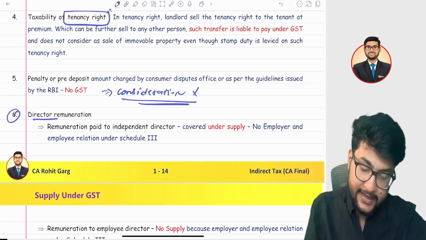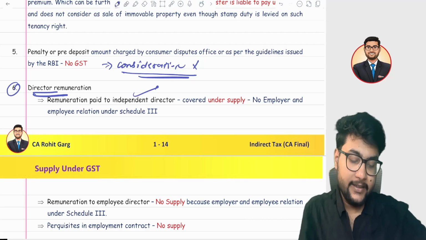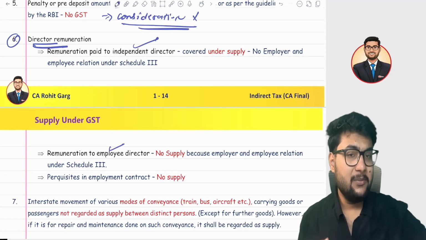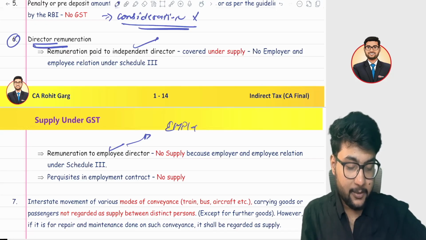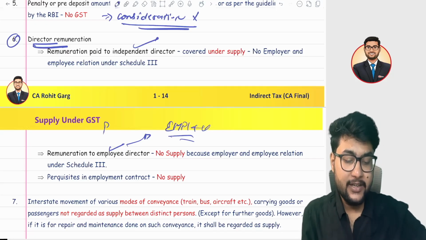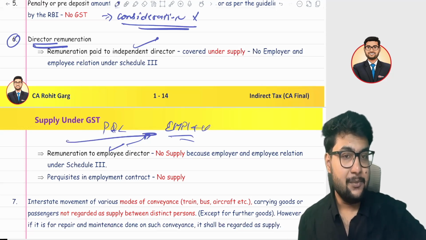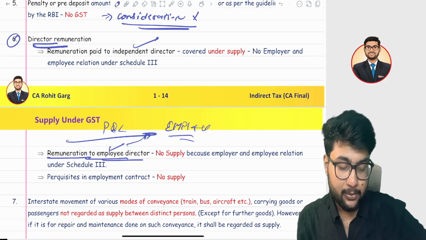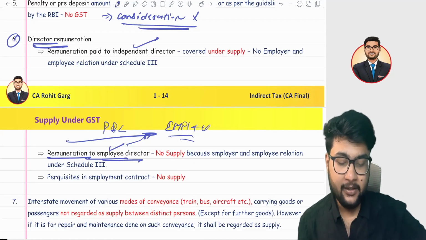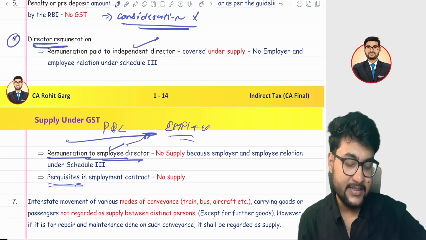Sixth point. Director. There are two types of director: first is an independent director, and second is a whole time director. Whole time directors or executive directors are part of an employer-employee agreement, and their salary is charged under the profit and loss account under employee benefit expenses. If there is an employer-employee relationship, which we have covered in Schedule 3, this transaction is not treated as a supply. So any remuneration paid to an employee director is not a supply, even though we are paying perquisites to them. Perquisite is also a part of salary, hence it is not a supply.